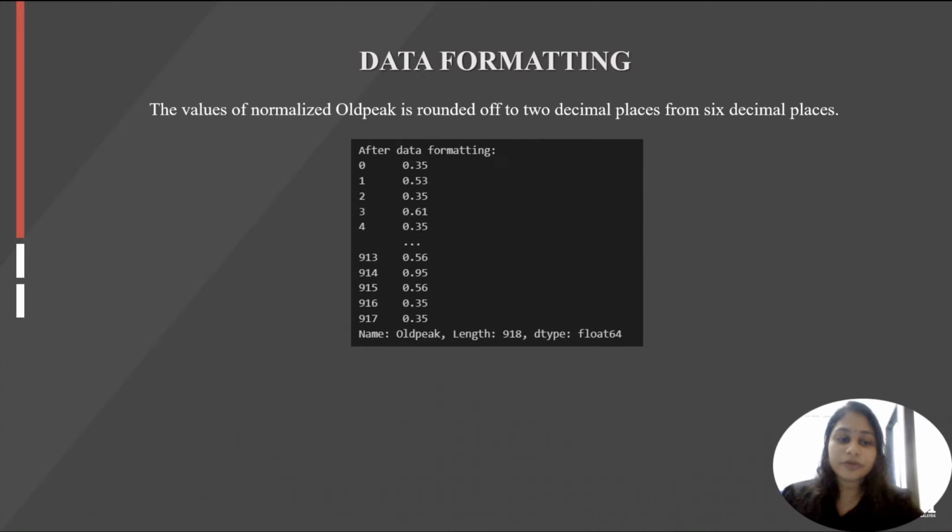Now we will look into data formatting. The values of normalized data of old peak are rounded off to 2 decimal places from 6 decimal places, as we can see in the image below.